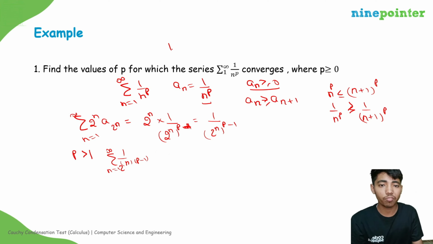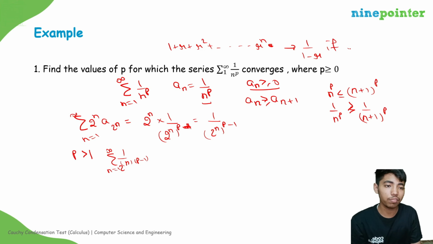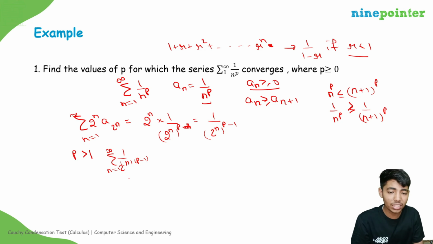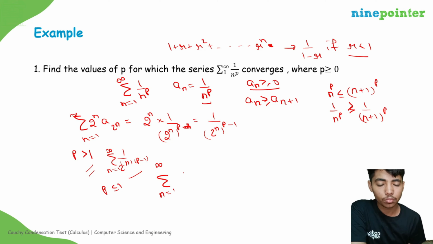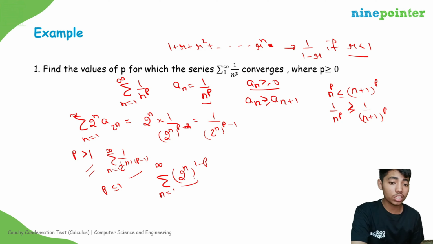We know that the summation of r to the power n converges to 1 upon 1 minus r if r is less than 1. Similarly, here the common ratio is 1 by 2 to the power p minus 1, which is less than 1. So this series converges if p is greater than 1. Now let's say p is less than 1. This will come as 2 to the power n into 1 minus p. Here the common ratio is greater than 1, so this GP diverges.